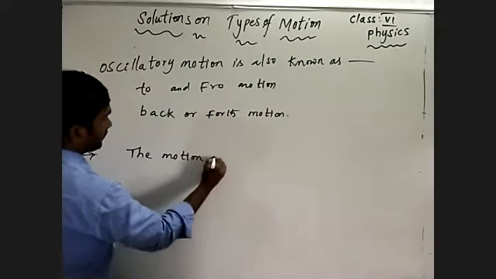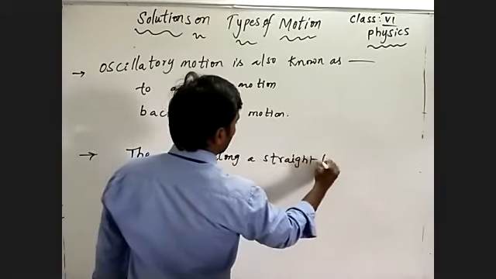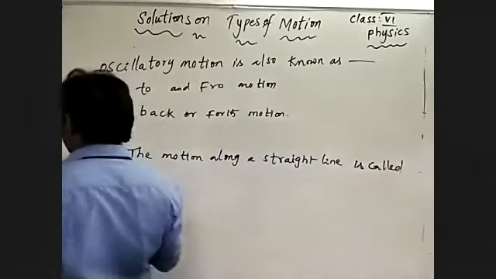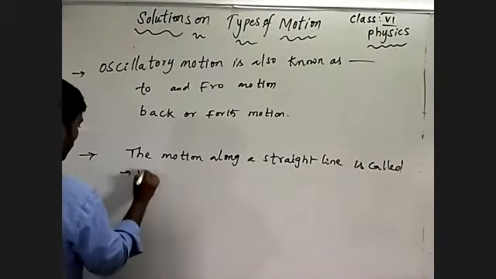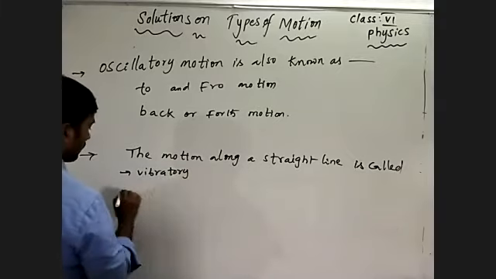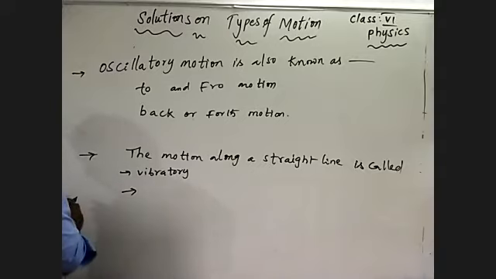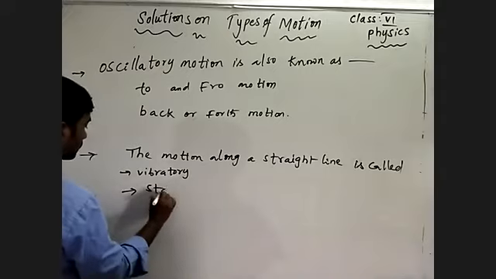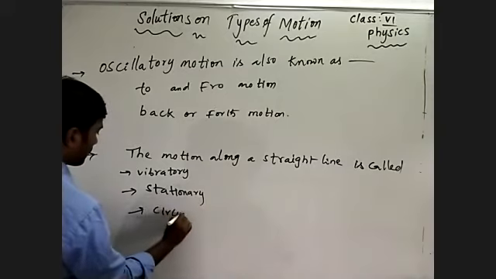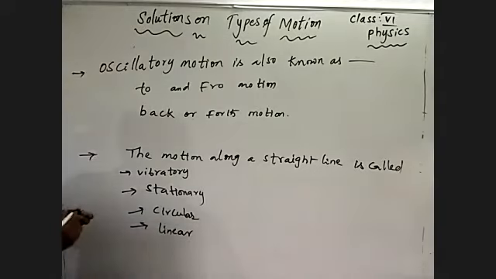The motion along a straight line is called what? I will give some examples so you can identify: vibratory, stationary, circular, linear. See what we can say as the answer for that.